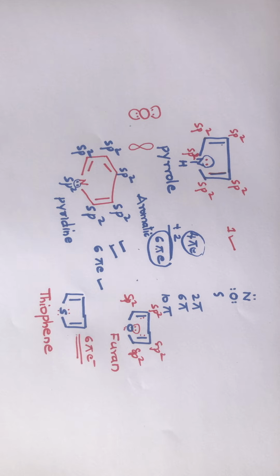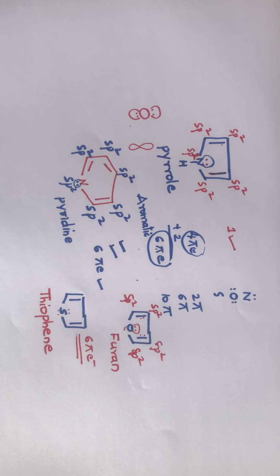So what is the condition for aromaticity, students? One is that delocalization should be possible. That means all the atoms should be involved in delocalization, and for delocalization one unhybrid p orbital is required. Another thing is the molecule should be cyclic in nature, and it should have 4n plus 2 pi electrons, where n may be equal to 0, 1, 2, 3, and so on.